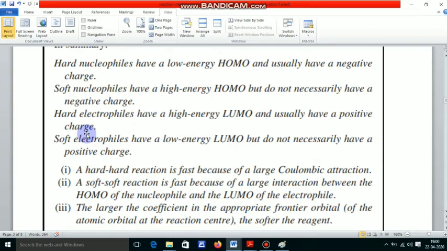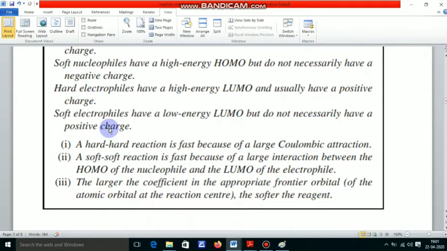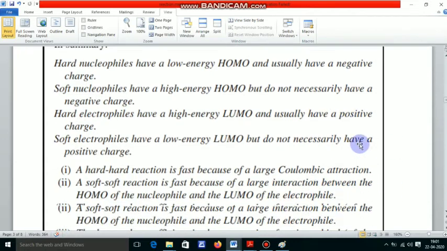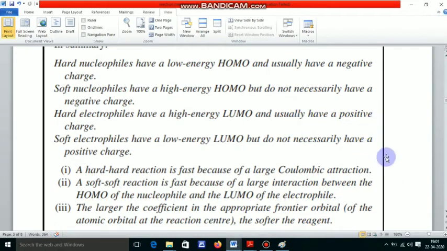Neutral in nature. And second, a hard electrophile has a high energy level, the opposite of the nucleophile. Why? Because a hard electrophile has a high energy level and usually has a positive charge. A soft electrophile has a low energy level but does not necessarily have a positive charge. If you remember these two, then automatically you remember these also, because these two facts are the opposite of those two facts.